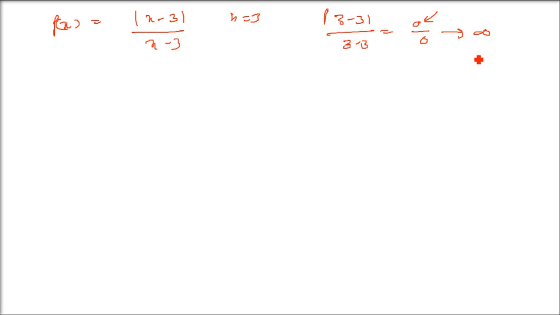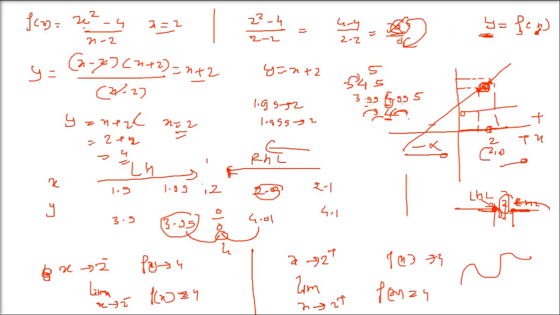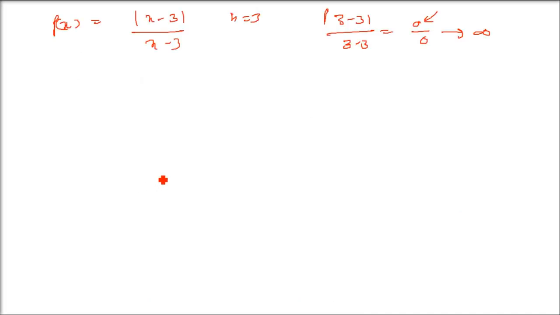Infinite is not defined. Though it is defined, that is a number which is the highest. You can define it, but nobody can define it. I'll just add a 1 to it. So this function, the previous function was a straight line. It was continuous, but this function which we are talking about is not even continuous.